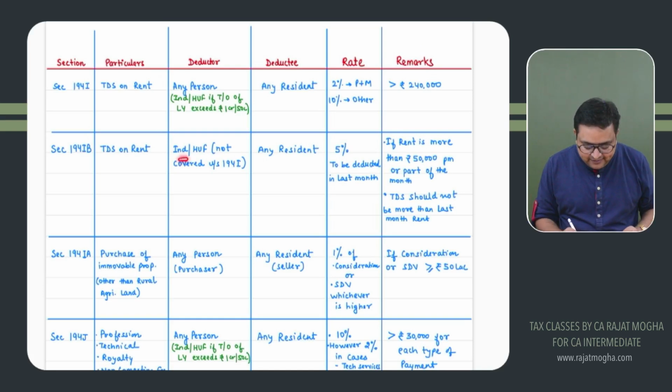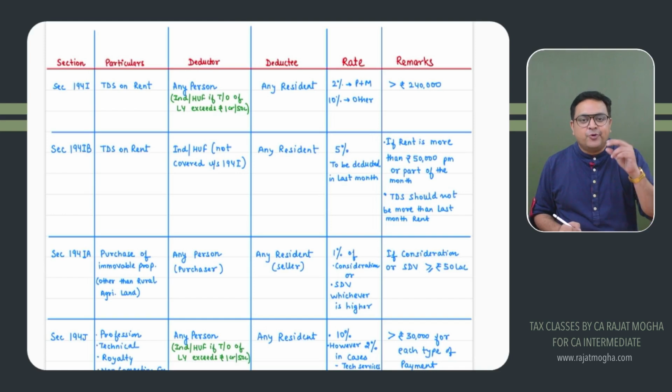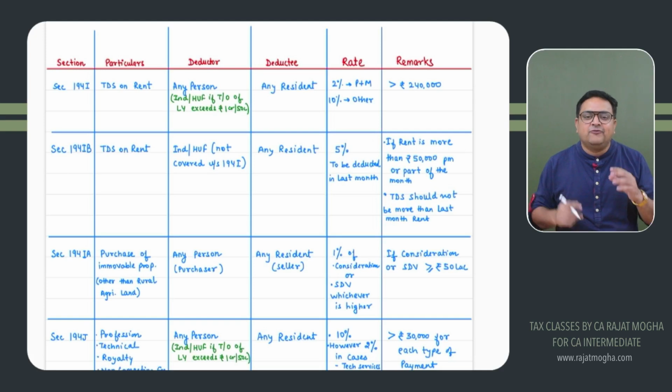It is applicable if you are an individual paying rent to any resident, or you are an HUF paying any rent to a resident. If your turnover is not more than 1 crore or 50 lakh, you can deduct TDS under section 194IB, provided the rent you are paying is more than 50,000 rupees per month, or for the part of the month, if you have taken anything on rent for part of the month, it is more than 50,000 rupees.